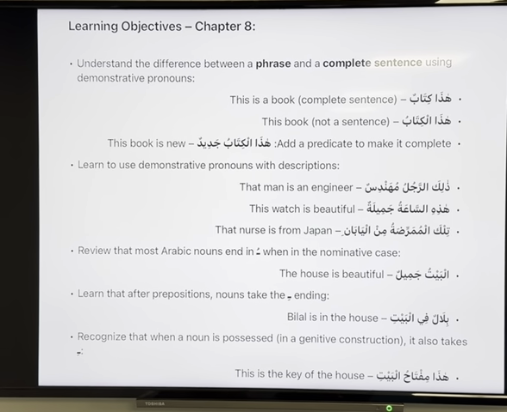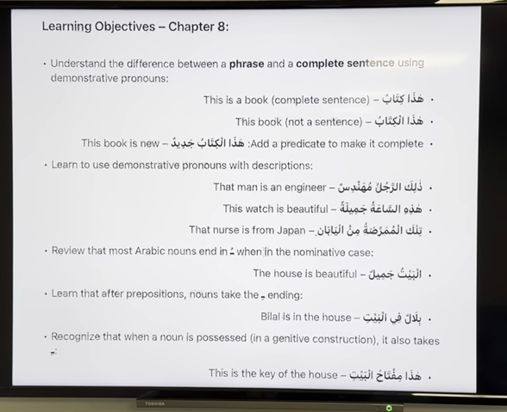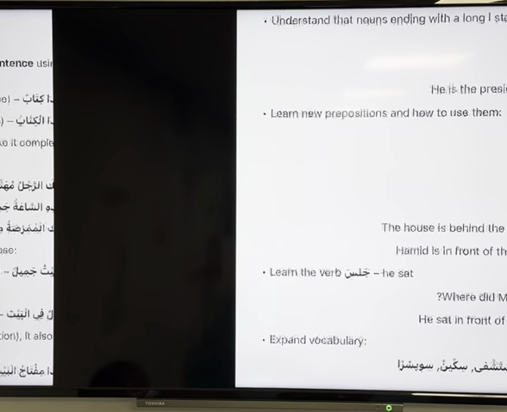For example, هذا مفتاح البيت. هذا is the mubtada, and what is the khabar here? Miftahu. Why is miftahu the khabar? Because miftahu has a dhamma, and it is also mudaf, and what follows is mudaf ilayhi. We have taken this concept already, brothers, but we'll have more of these concepts as we go along.